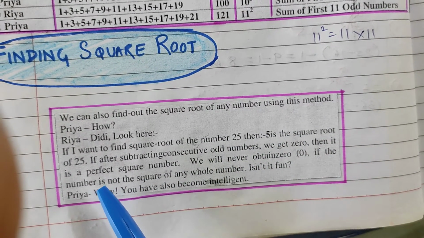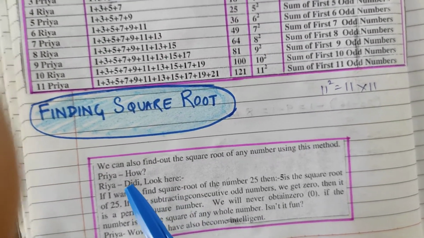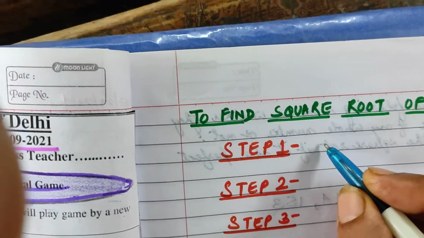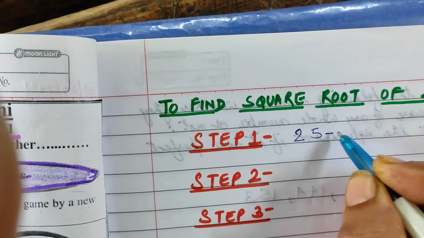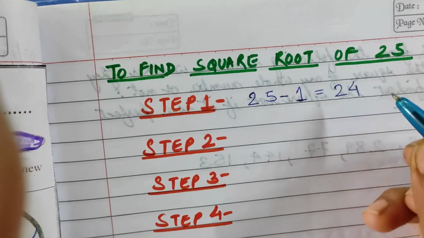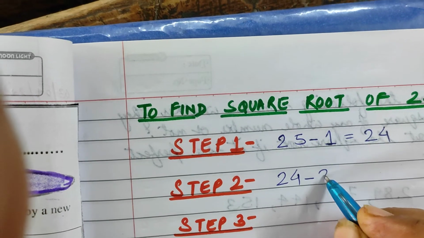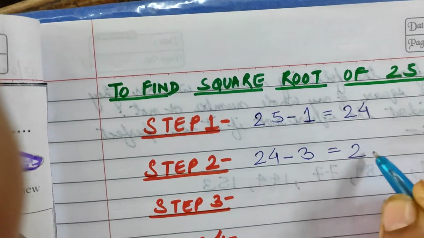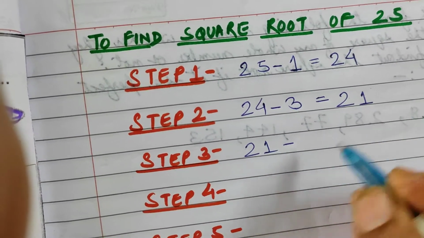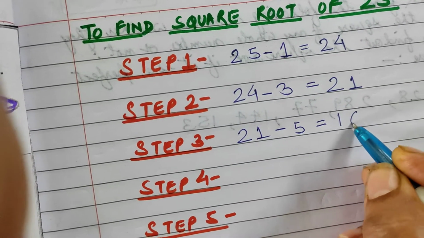5 is the square root, we know. Okay. And how to find it? We can find it by subtracting consecutive odd numbers. So we are starting here, beta, like first step will be from 25. I will be subtracting the first odd number, 1. So it will become 24. Okay. Now from the result, that is 24, I'll be subtracting the second odd number. Next one, 3. So it will be 21. Now from the result 21, next odd number, that is 5. So it will become 16.